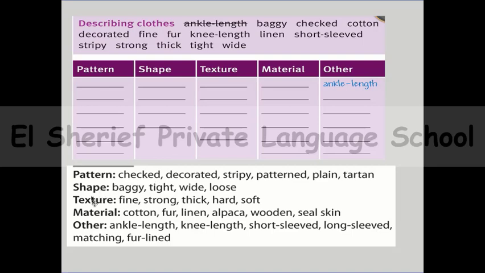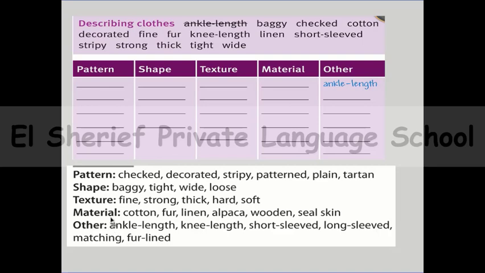And what about the shape of your clothes? Sometimes you can say baggy or tight or wide or loose. By the way, wide and loose have the same meaning. And the opposite of wide is tight. Number 3, texture. What does texture mean? Texture is the way a surface or a piece of clothing feels when you touch it. For example, when you touch your clothes, sometimes you can find them fine or strong or thick, hard or soft. So this is the texture of your clothes.